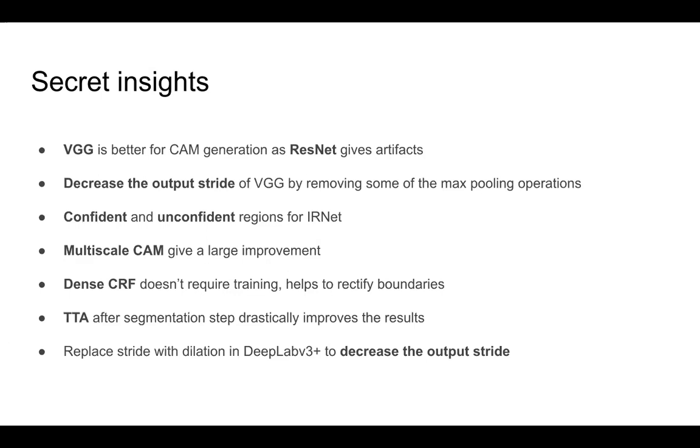Dense conditional random fields doesn't require any training, but it helps to rectify boundaries. This is why we use it as a post-processing after the classification step. Test time augmentations after the segmentation step drastically improve the result, so we use them in almost all of our experiments, and we see a great increase in the performance. Replacing stride with dilation is another technique. We replace it in DeepLab v3+ to decrease the output stride, and then we get a better output of the models.